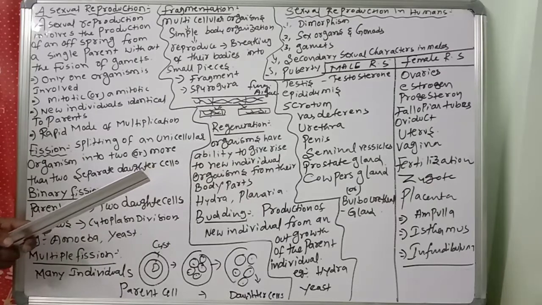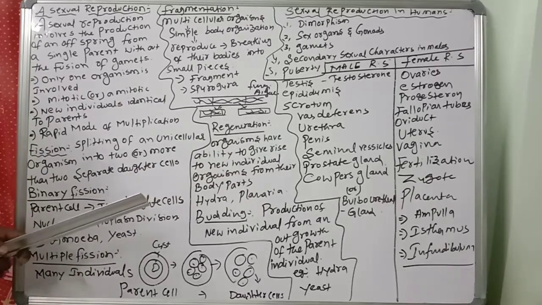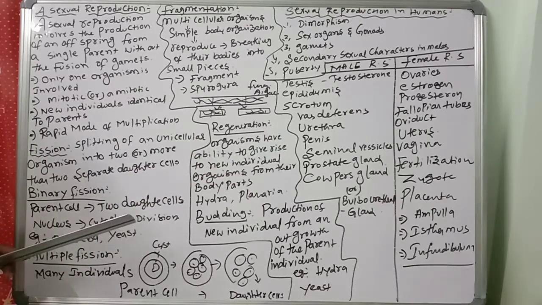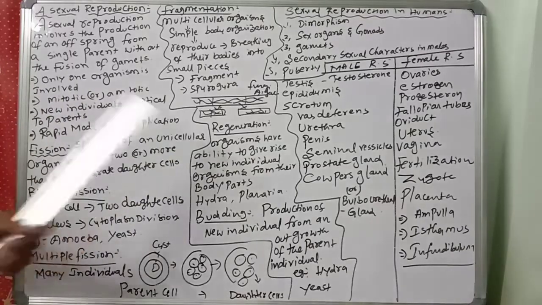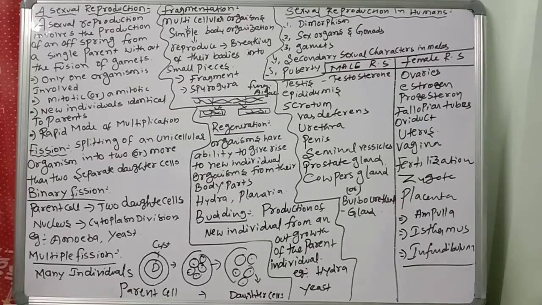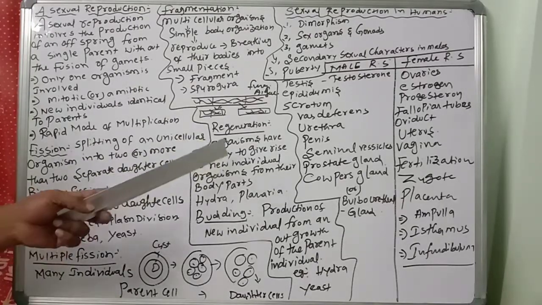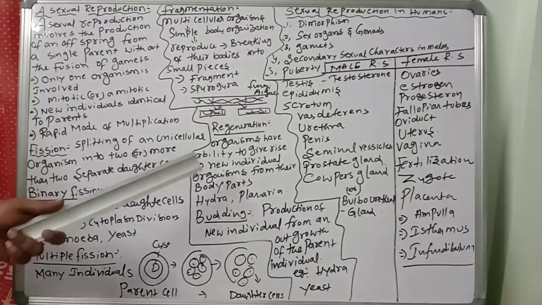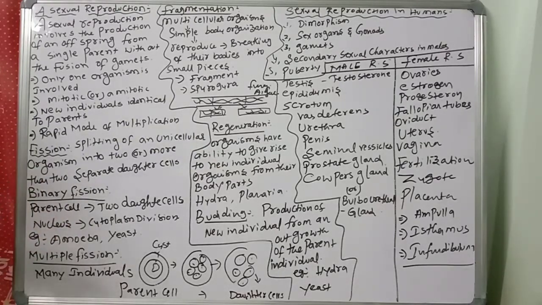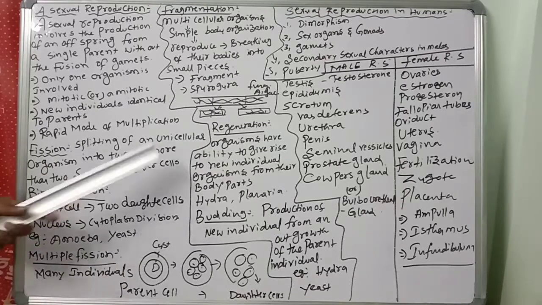Regeneration, however, is not the same as reproduction, since most organisms would not normally depend on being cut. This is not reproduction, just development. What will happen? Organisms have the ability to give rise to new individual organisms from their body parts. That's called regeneration. The cells proliferate and make a mass of cells at that particular cut area, and perform different functions. That's what is called regeneration.